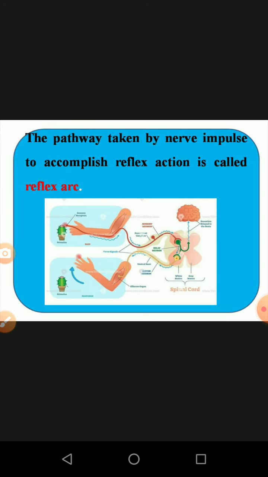The next one, we are seeing another type of process, that is called a reflex arc. What is that? The pathway taken by the nerve impulse to accomplish the reflex action is called a reflex arc. Many kinds of nerve impulses are carried to one particular place, so many kinds of nerve cells take different kinds of action in that place. The accomplished reaction is called a reflex arc.